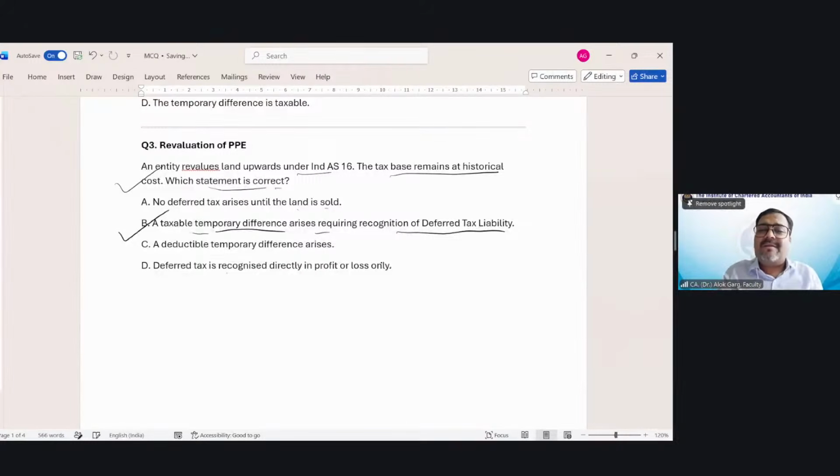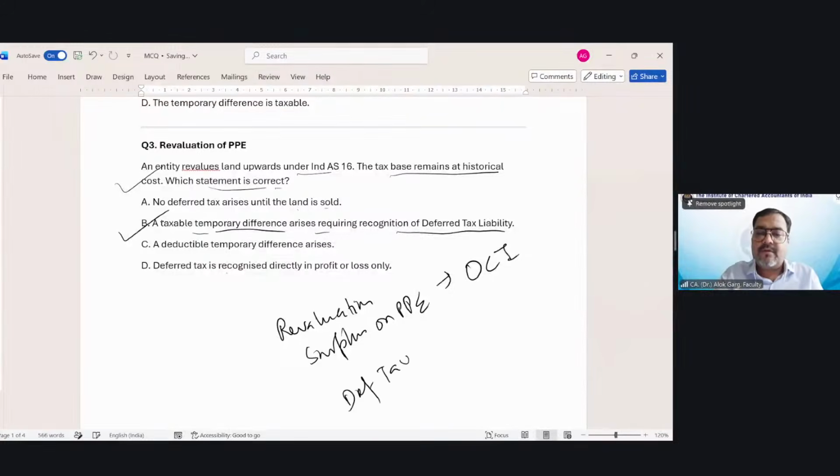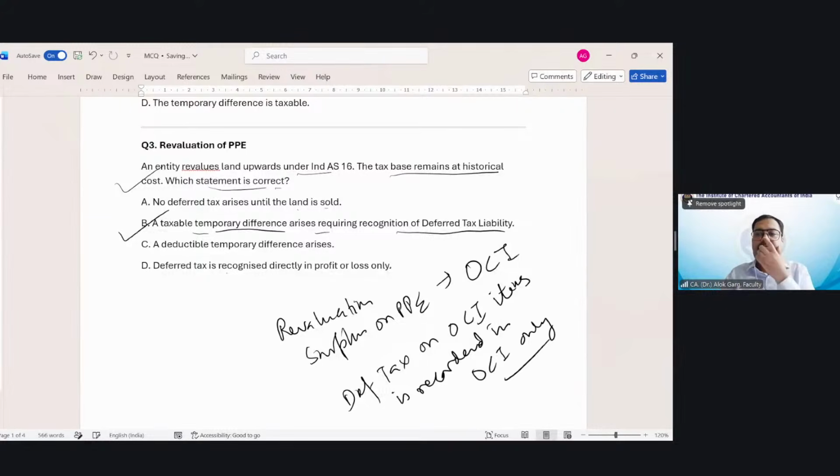So why is this statement incorrect? So friends, revaluation surplus, we will read tomorrow. Revaluation surplus on PPE will go to other comprehensive income, and deferred tax on OCI items is recorded in OCI only.